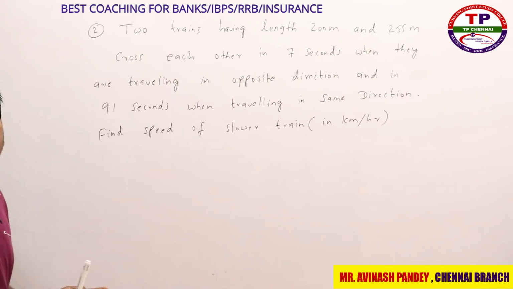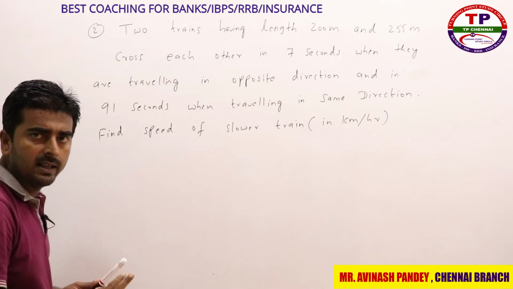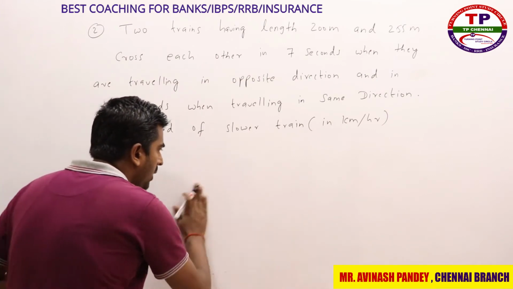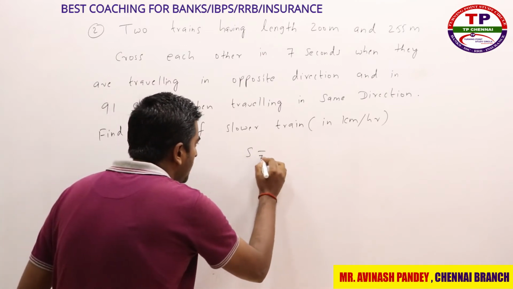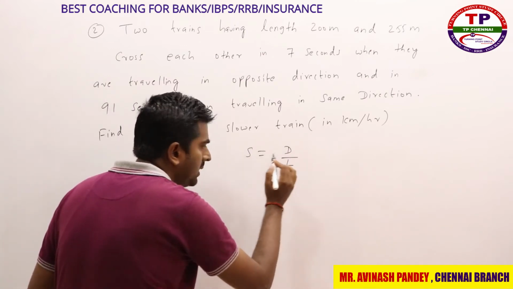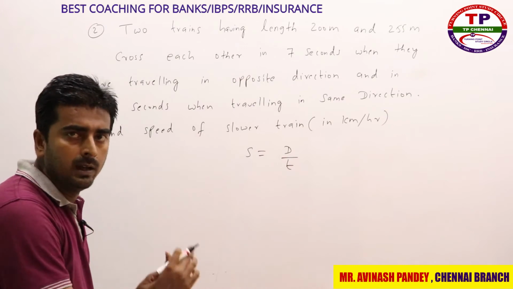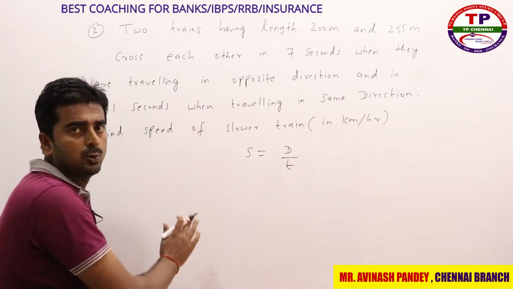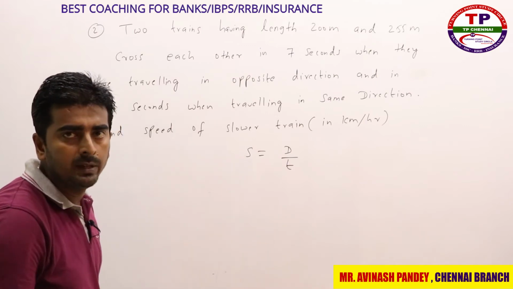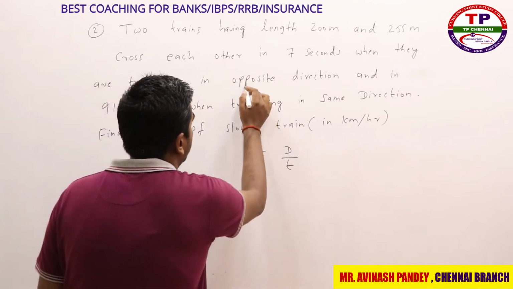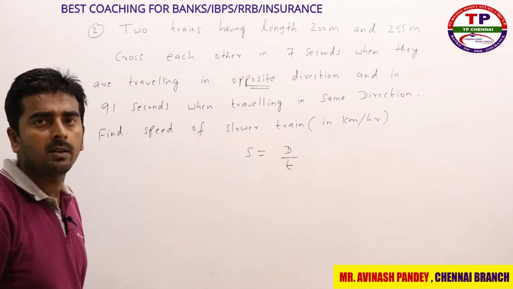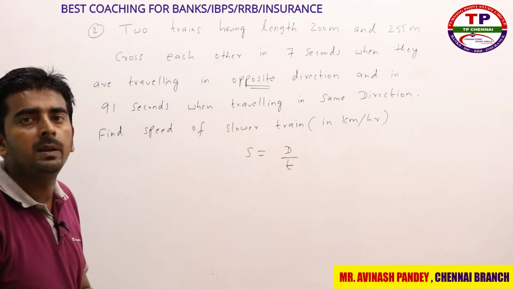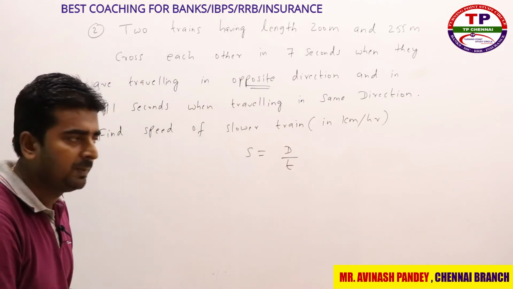So for this question, if you follow the basic method, it will be better. Two trains are there. What is the formula of speed? Speed is equal to distance by time. I assume the two trains' speeds are S1 and S2. But why am I considering S1 plus S2 initially? Because they have given opposite direction. Whenever two trains are traveling in opposite directions, the relative speed is nothing but the sum of the speeds.